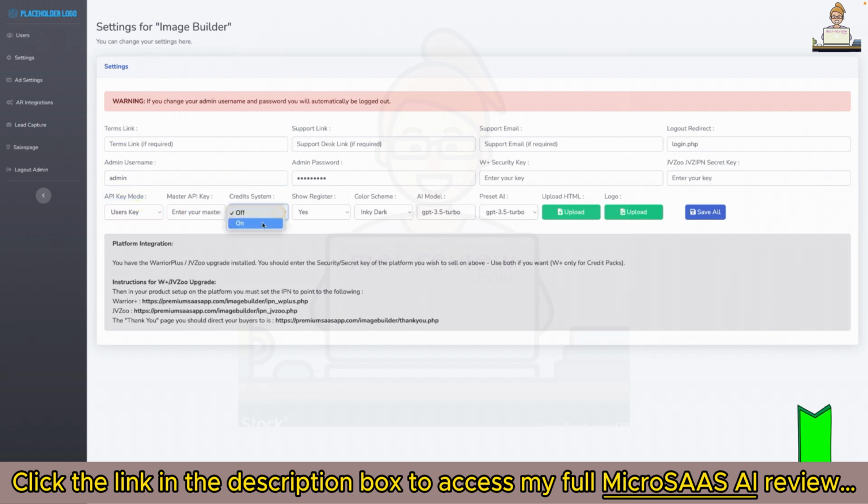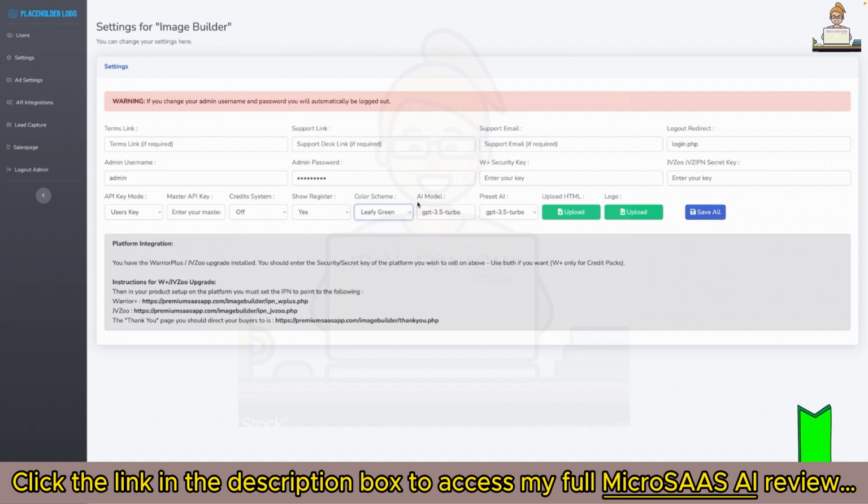Now we also have a credit system here which you can turn on as well. With the credit system, your users can then purchase different credit blocks. Let's go back and we'll use user's key. We can turn off the registration page, change the color mode as well for the users area when they log in. So if we want to go something leafy green, we can do that.